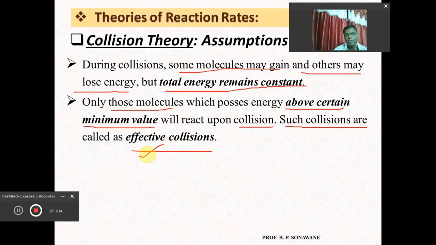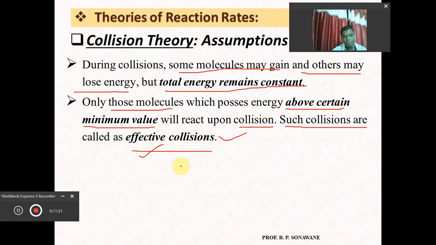Definitely those are not responsible for the reaction, and only those collisions whose energy has a certain minimum value will be responsible for the rate of reaction, and that's why such collisions are called effective collisions.